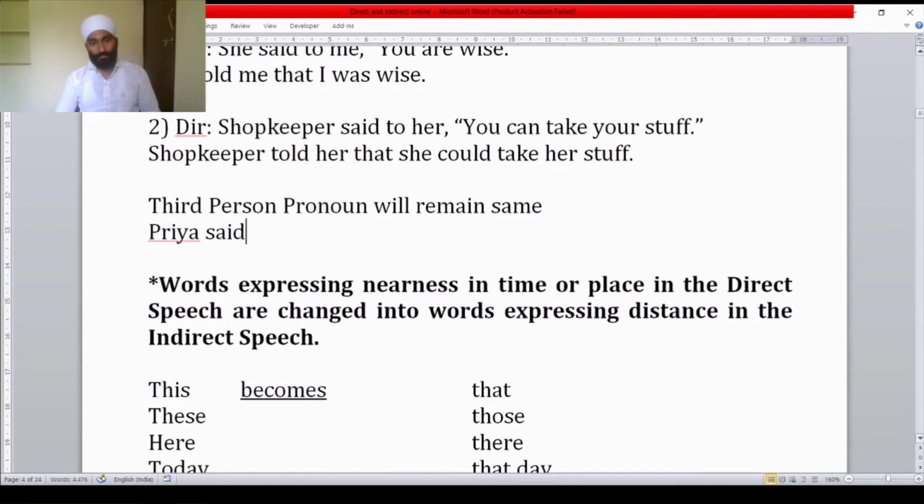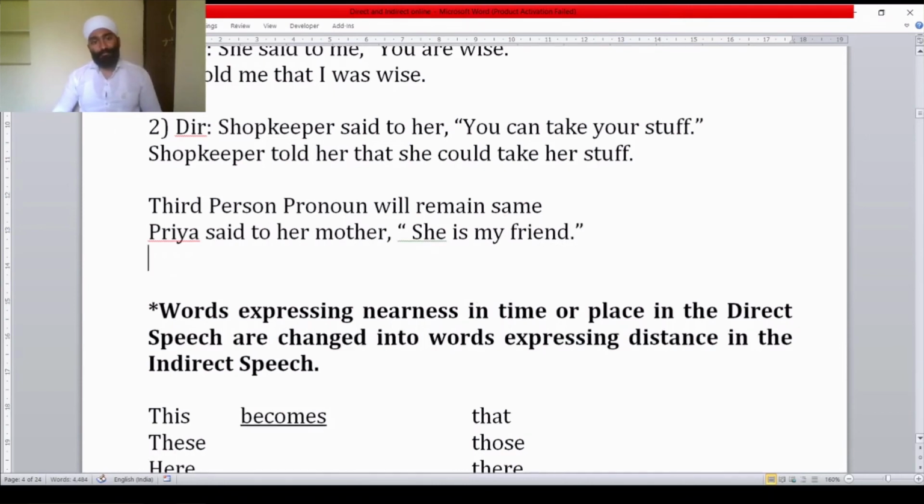Priya said to her mother, "She is my friend." Here Priya is saying to her mother that some third person girl, another girl, is her friend. So how will you convert this sentence?